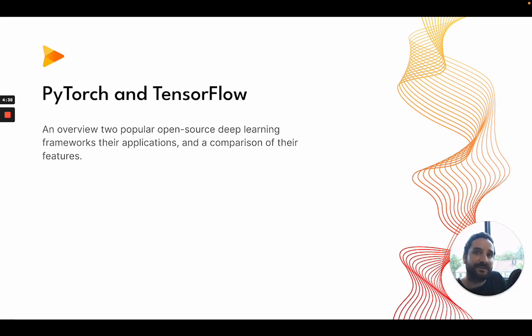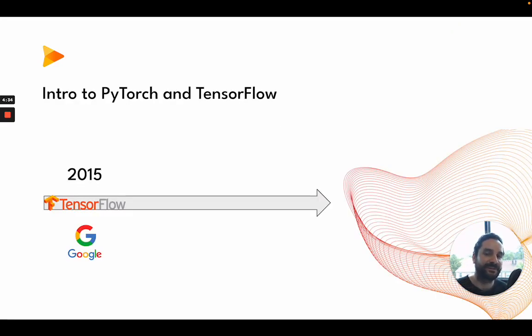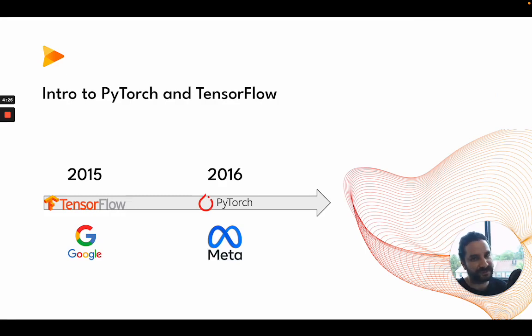So even though these are open source, meaning you can download them freely on your computer, I was surprised to find out that they were developed by huge companies, starting off in 2015 when Google launched TensorFlow. More specifically, it was Google Brain's team that developed it. And shortly after this, in 2016, then came Meta with PyTorch. More specifically, it was Facebook's AI research group that developed it.